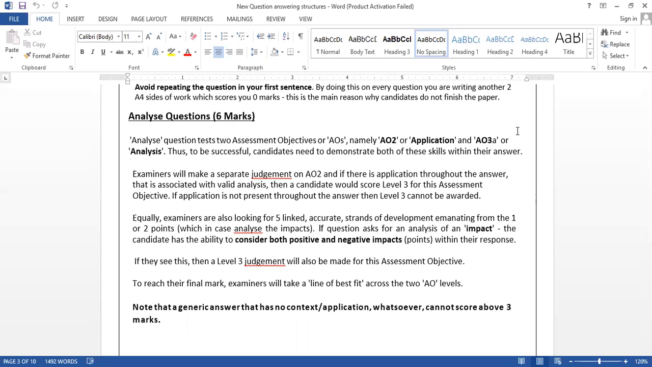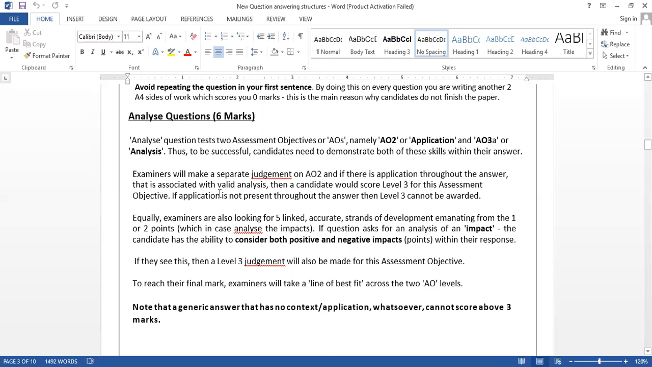Now, after writing explain questions, a lot of students normally like to continue that style. But for an analyze question, always think: you can't forget about the case study. From here on, analyze, justify, evaluate, outline, state questions, application is always really important. That's why analyze questions test two assessment objectives, AO2 application and AO3 analysis. Thus, to be successful, candidates need to demonstrate both these skills within the answer.